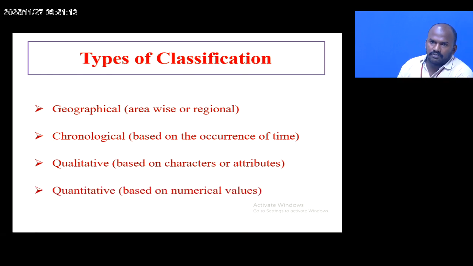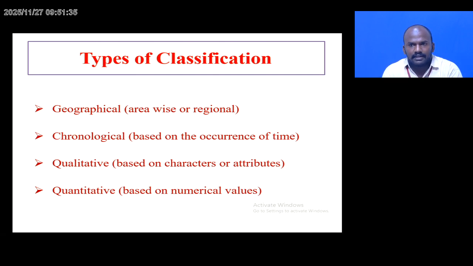What is meant by geographical classification? It means you have to separate the data area-wise or regionally. For example, in South Tamil Nadu, we can easily separate Tirunelveli, Thoothukudi and so on. Chronological classification is based on the occurrence of time, because the same situations may happen in different places, but the classification is based on the time.